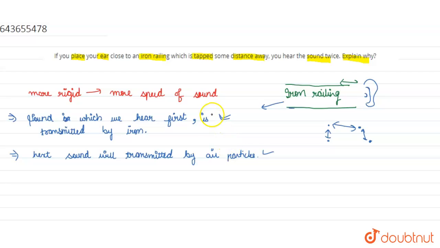So firstly we will hear the sound transmitted by the iron, and after that we will hear the sound of the air particles. So we hear the sound twice, firstly the sound of iron and secondly the sound of air.